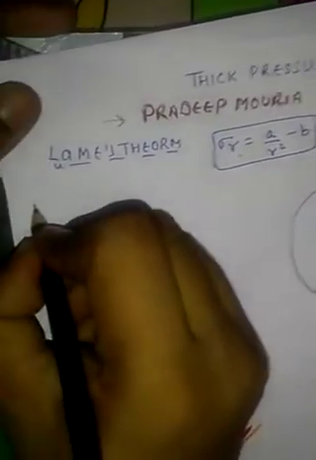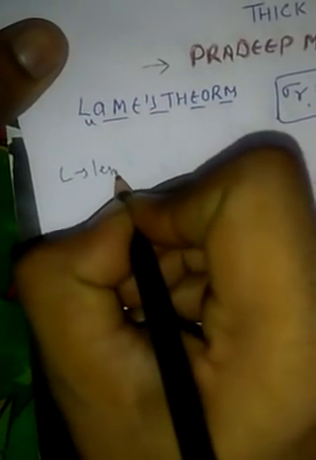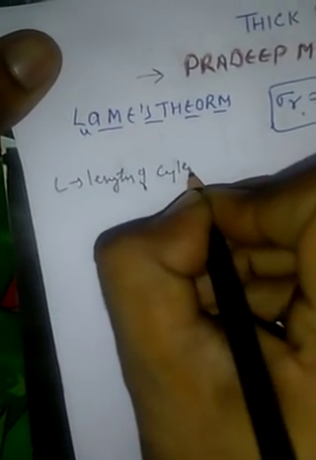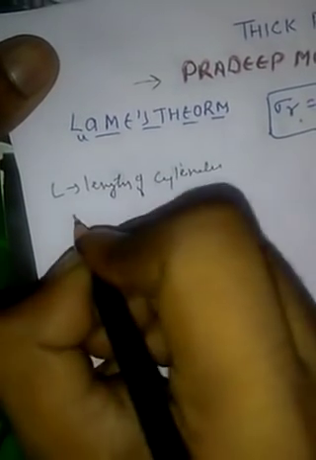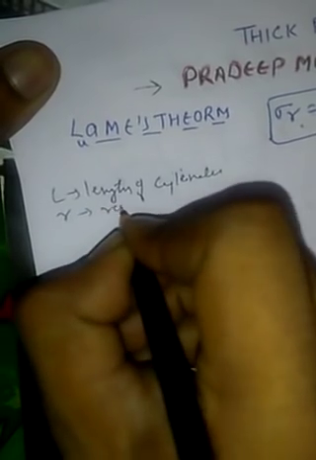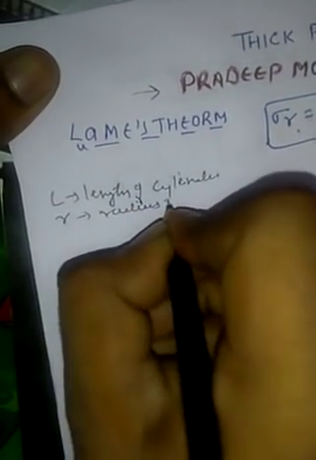Here, L will be the length of the cylinder, and R the radius of the cylinder.